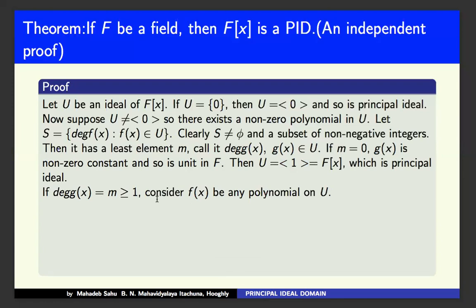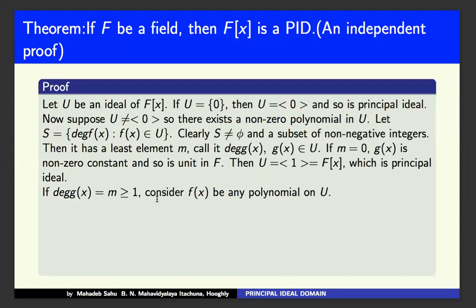You have seen the proofs. The first proof is that every Euclidean domain is a principal ideal domain. There is also a proof of an analogous type.